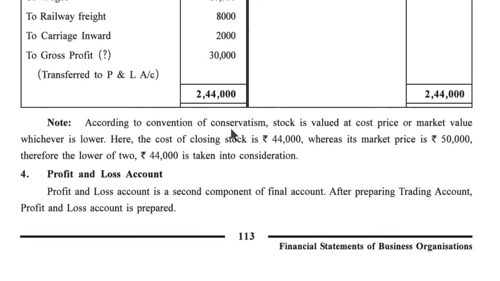According to the convention of conservatism, stock is valued at cost price or market value, whichever is lower. Here the cost of closing stock is 44,000 whereas its market price is 50,000. Therefore, the lower value of 44,000 rupees is taken into consideration.